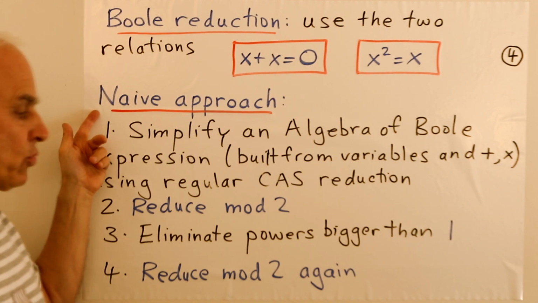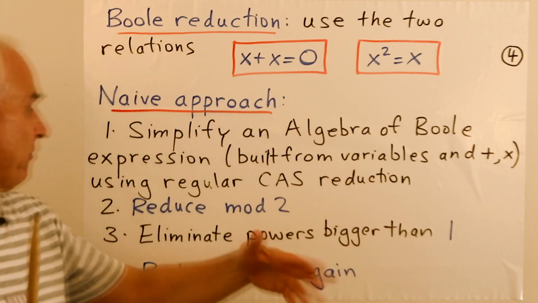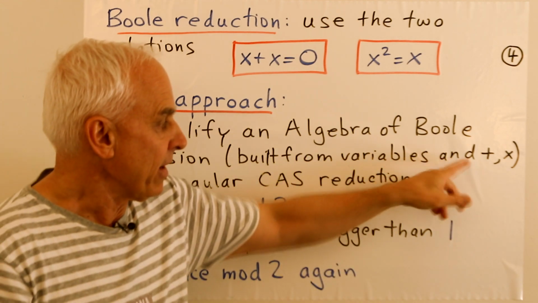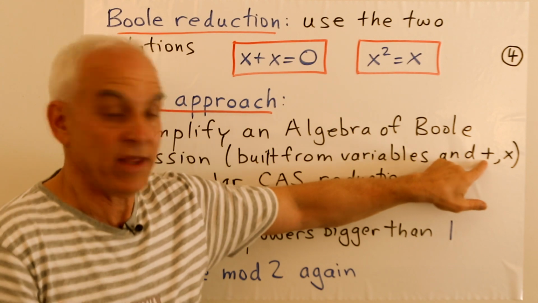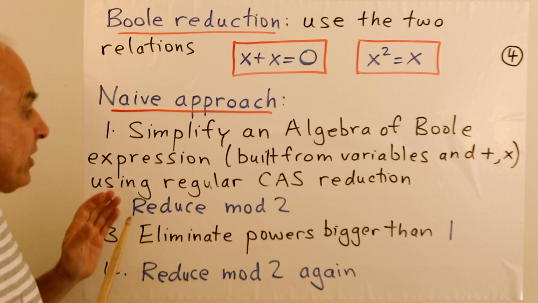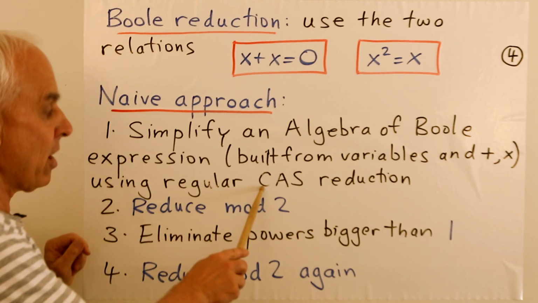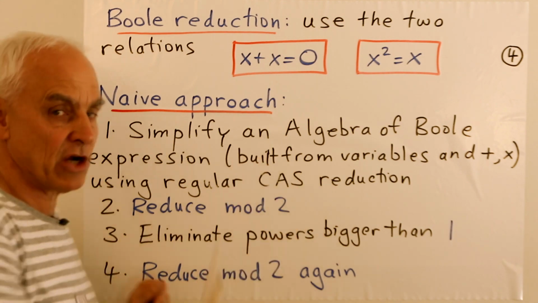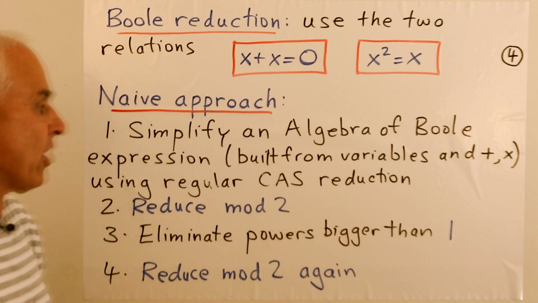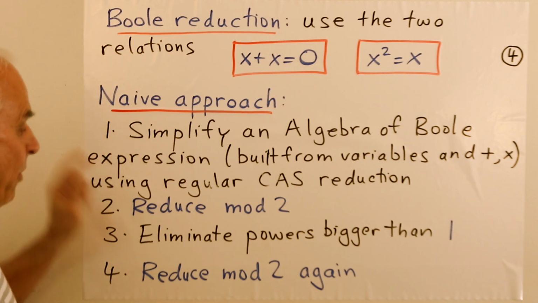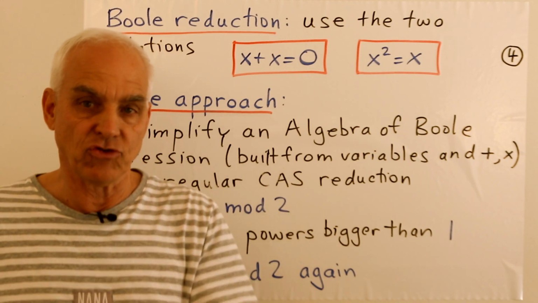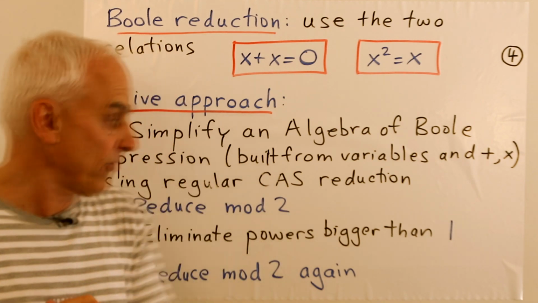So the naive approach would be to take a big algebra of Boole expression, which is built up in a polynomial way from the input variables that we have, together with the addition and multiplication mod 2 operations. And we simplify it using just our regular computer algebra system, the inbuilt polynomial manipulation software. And then we reduce everything mod 2, cutting down on the coefficients dramatically and removing a lot of the terms.